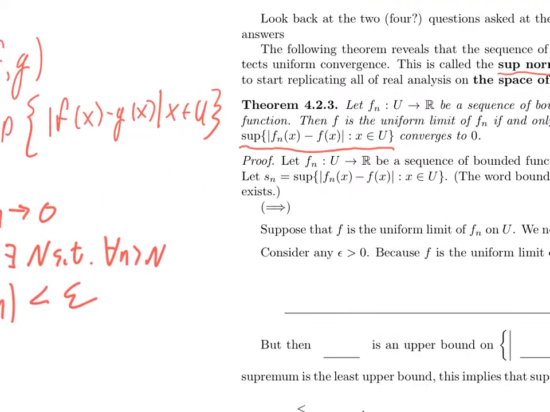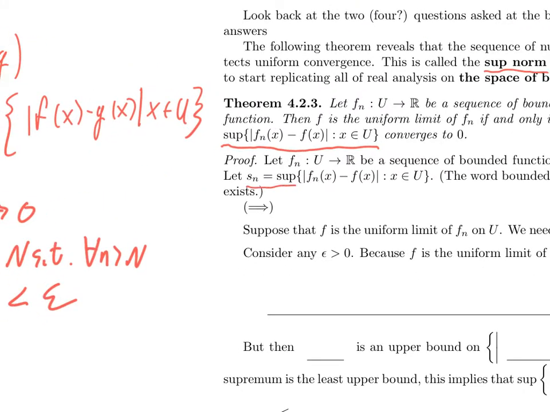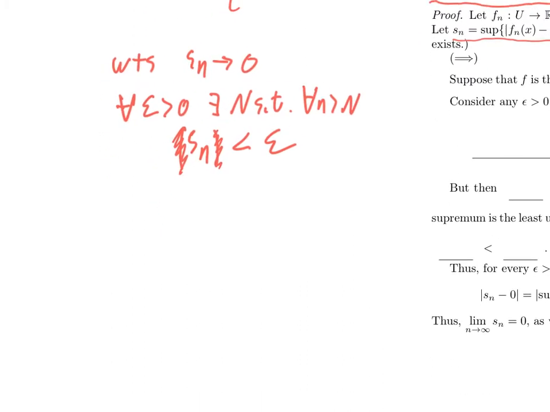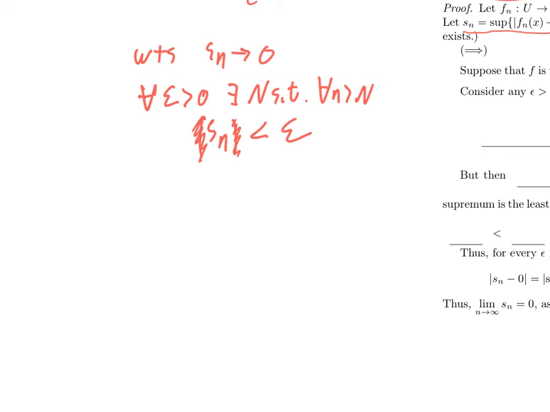So a few things to notice. s sub n is the supremum of a set that only contains non-negative things. So I automatically know that s sub n is positive, so I'll just erase that. So I really want to show s sub n is less than epsilon. I know what s sub n is. So if I want to show that s sub n is less than epsilon, what do I really need to show? I need to show that the supremum of the set of all things that look like the absolute value of f sub n of x minus f of x, such that x is in U, is less than epsilon.